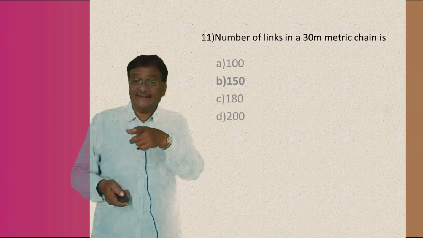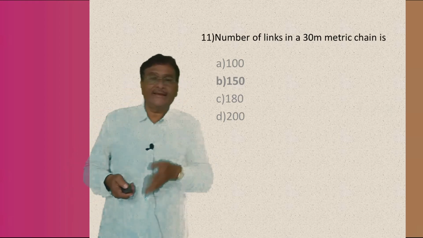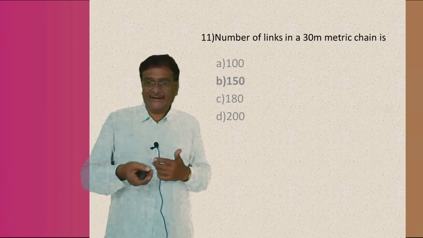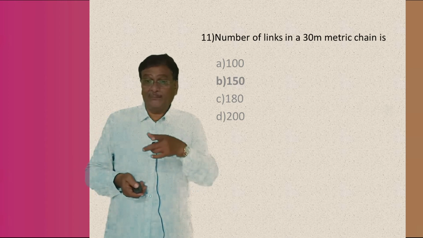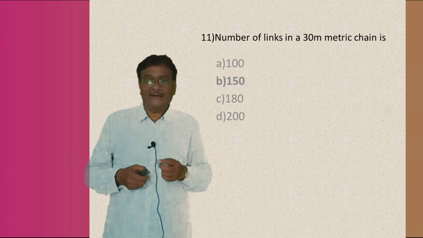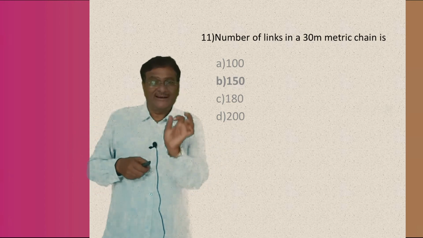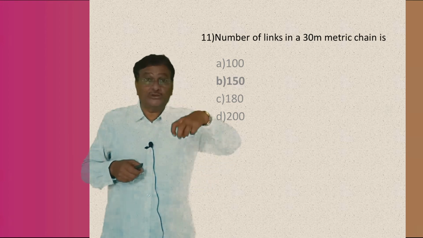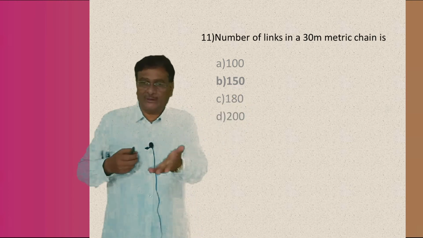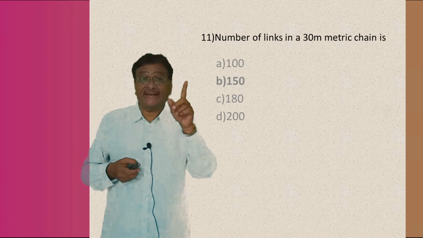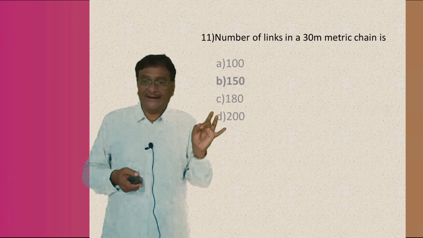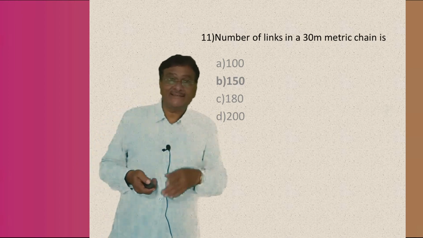Number of links in a 30-meter metric chain. I think all diploma holders, you already used the chains because you already did chain surveying, understand or not? How many links will be there? I think you have seen that particular collar type link. How many links are added to a chain of 30 meter? That's the question. Number of links in a 30 meter metric chain is how many? 100 links, 150 links, 180 links, or 200 links. Which is the right answer? Diploma holders, you should tell.